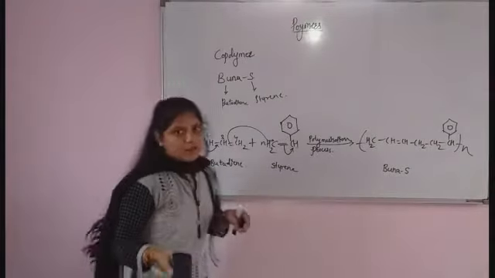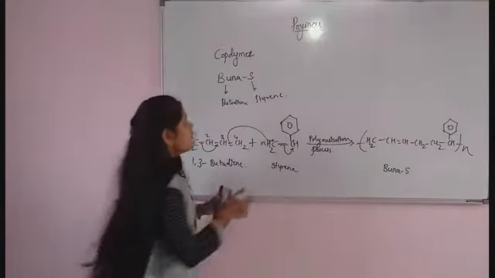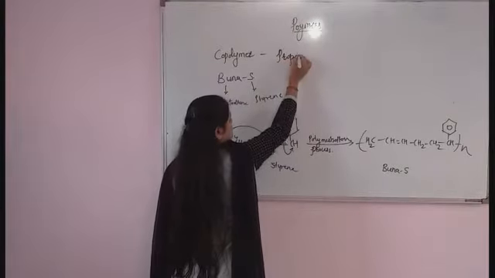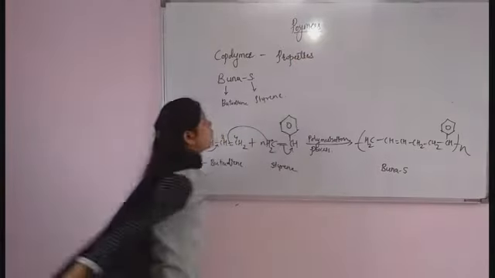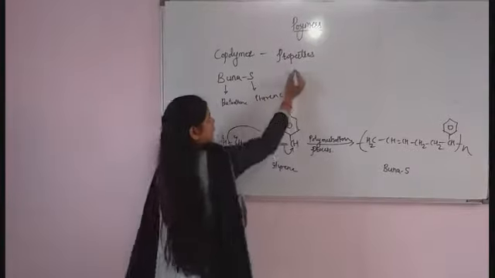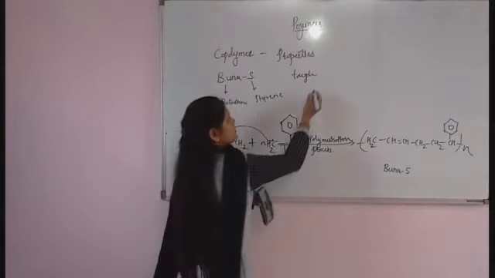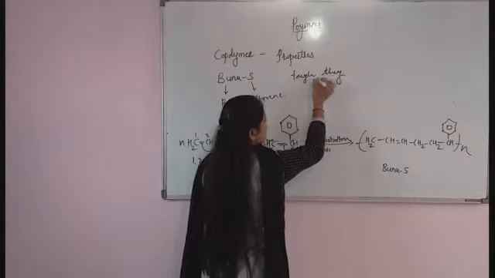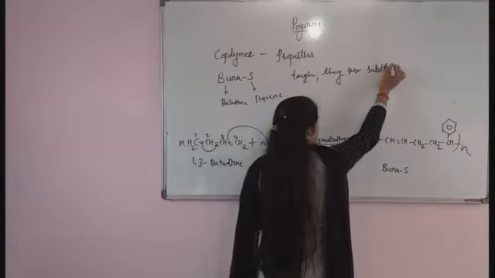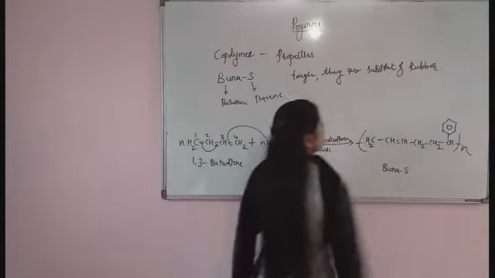Now, I already told you that these copolymers are totally different from homopolymers. So what are the properties of a copolymer? The property of a copolymer is that these polymers are very tough and they are a substitute for rubber.